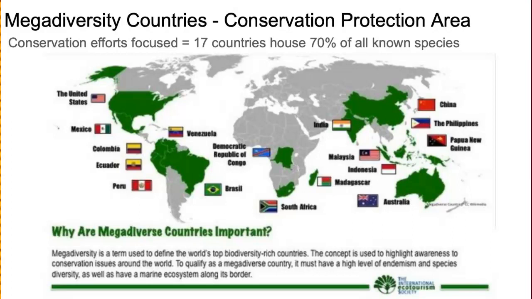Megadiversity is a term to define the top biodiversity-rich countries. This concept highlights awareness for conservation issues in those areas around the world.